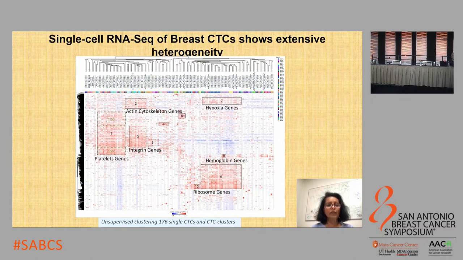Unsupervised clustering of multiple single CTCs derived from metastatic breast cancer patients showed that there was extensive heterogeneity within this population, with some classes of CTCs expressing high levels of the hypoxia genes, actin cytoskeletal genes, and platelet-derived genes. And about 1/3 of these CTCs expressed high levels of mRNAs that code for structural ribosomal proteins.